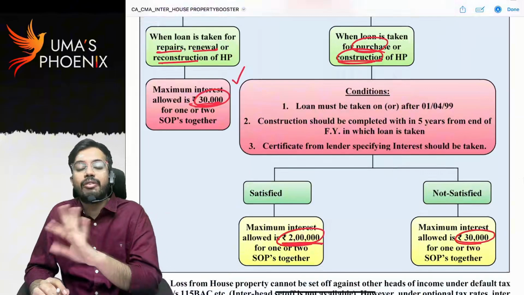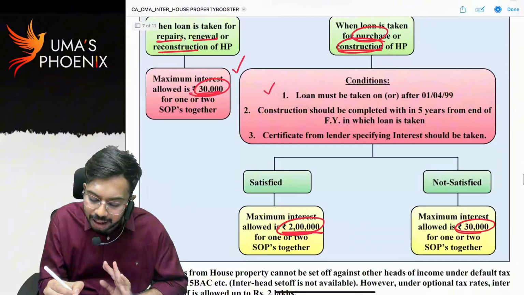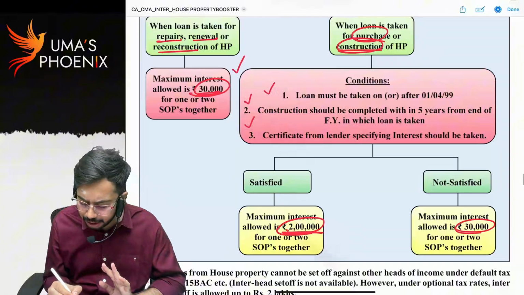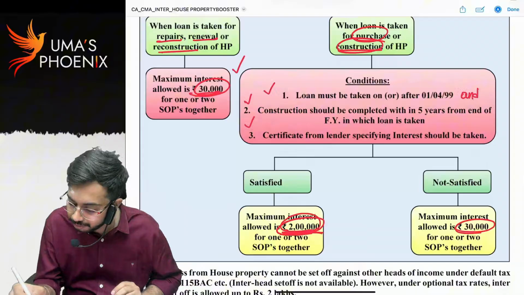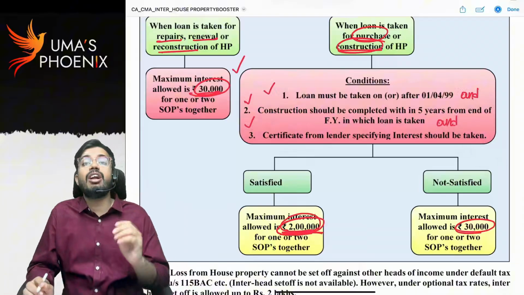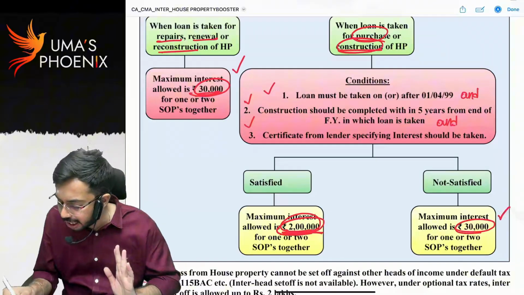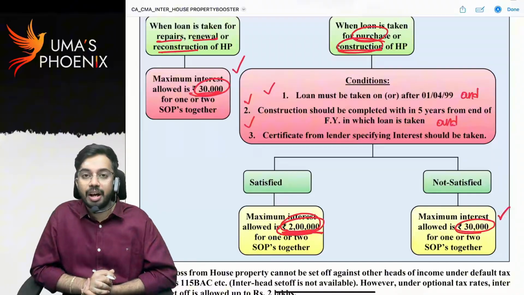When 2 lakhs is allowed, when 30,000 is allowed. If all these three conditions are satisfied, then 2 lakhs is allowed as deduction. Conjunction: and. If any one of the conditions is not satisfied, then only 30,000 is allowed as deduction. Are you able to understand?